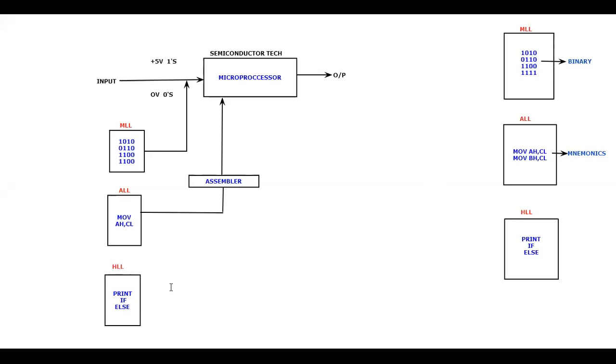So once the high level language is there, can I directly give it to the microprocessor? Maybe 10 years before itself they understood that rather than zeros and ones, whatever language you are going to provide for the microprocessor, that fellow will not understand. So 10 years back itself they brought an assembler, that is a translator in between, to change the language. Here also we require one translator, yes or no? Here also we are going to bring one translator. Who is the translator, sir?